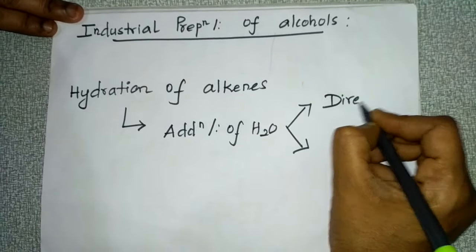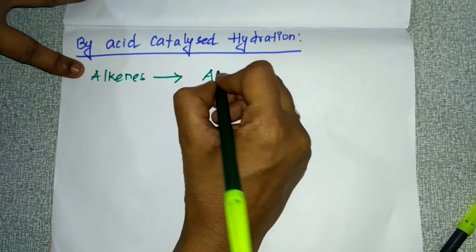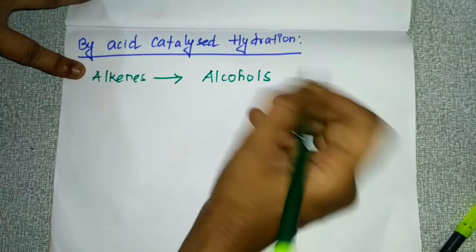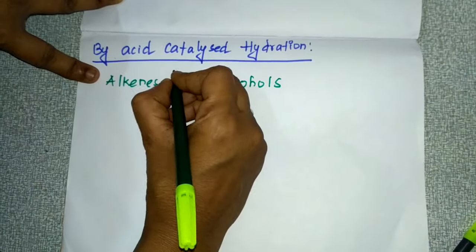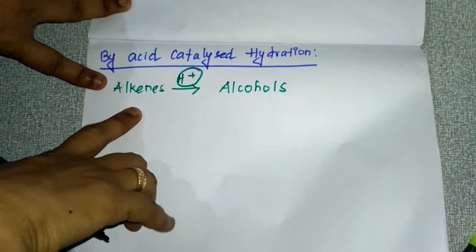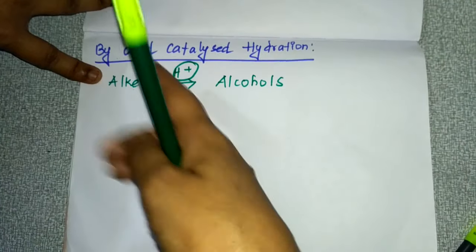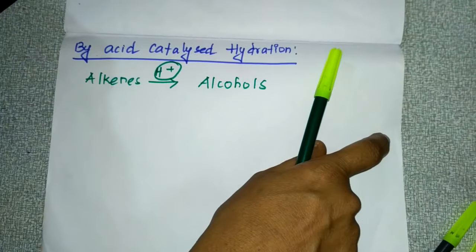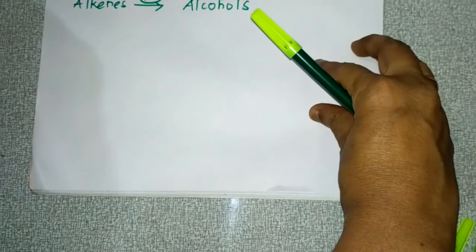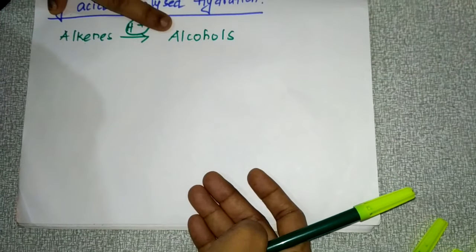First method is the direct method. The method is acid catalyzed hydration. In this method, alkenes can be converted into alcohols by direct addition of water in the presence of mineral acid. First I will write a reaction, then I will explain the mechanism of that reaction. In this, the mechanism is very important.